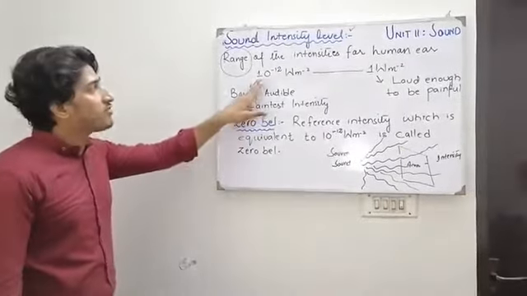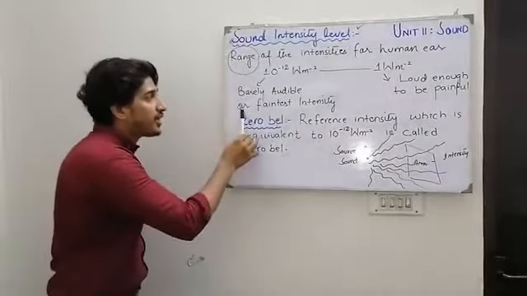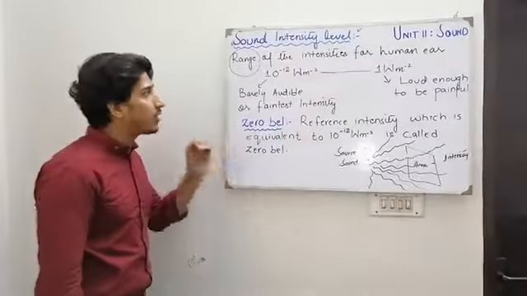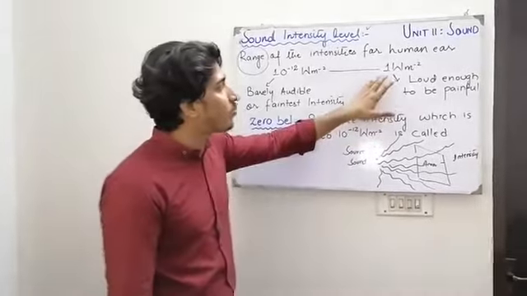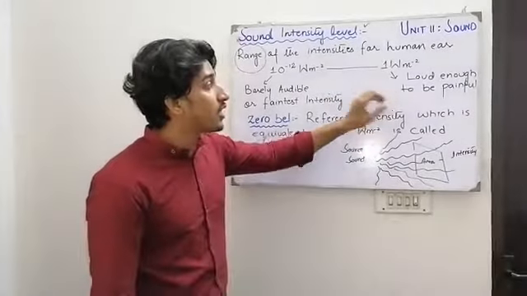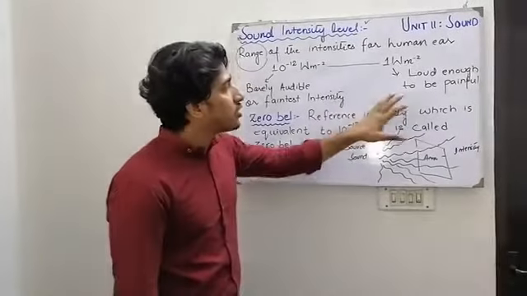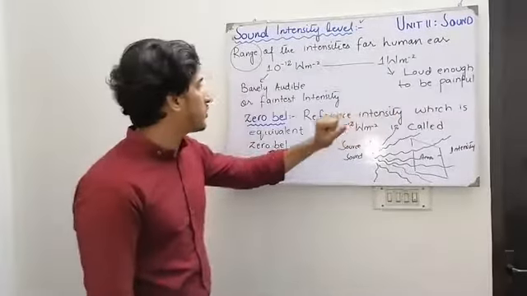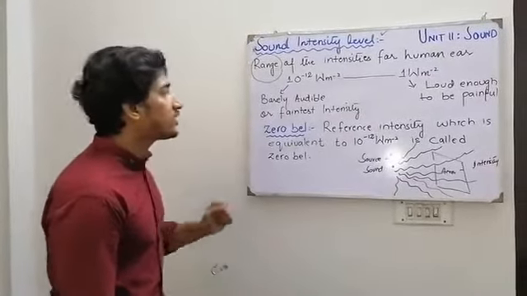If we talk about the first extreme, that is 10⁻¹², this is the intensity of sound which is barely audible, or the faintest intensity. On the other hand, 1 watt per meter square is the loudest intensity that a human ear can hear. This is quite painful sometimes. So this is the range that the human ear can hear for the intensity of sound.